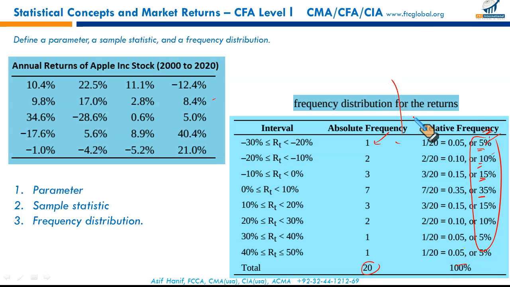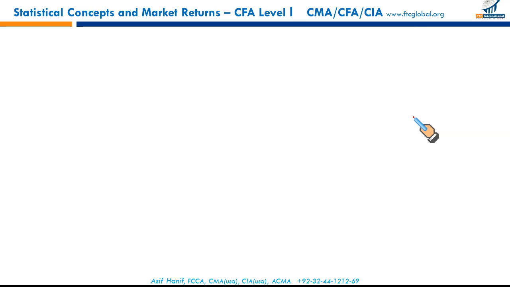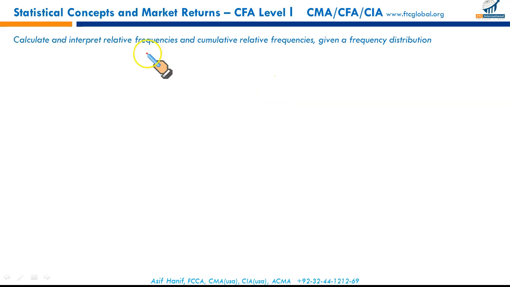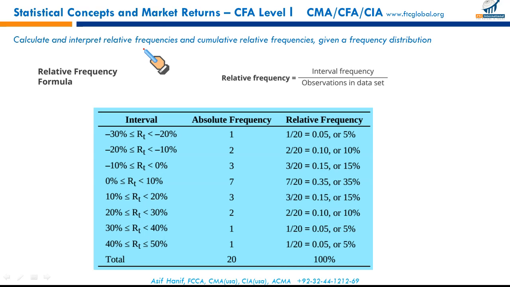You won't be constructing such tables. You just have to interpret. You just have to apply some tools, and that is exactly what you need. Do not overdo things. Inch deep, mile long. Next, calculate and interpret relative frequencies and cumulative frequencies given a frequency distribution. Now, we have already discussed the idea of relative frequency.